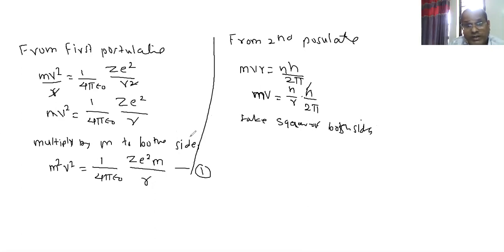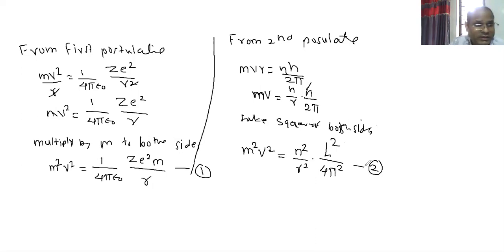Square both sides, what will you get? m square v square is equal to n square upon r square into h square upon 4 pi square. This is equation number 2.